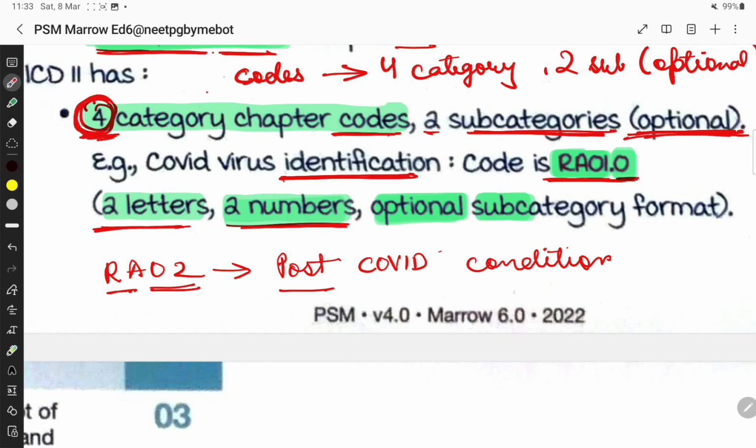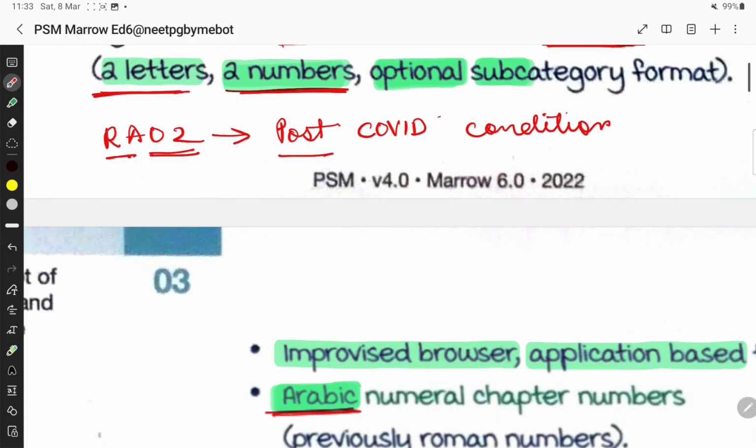For COVID virus identification the code is RA01.0, where RA is 2 letters and 01 is 2 numbers, that is 2 plus 2, a 4 category chapter code, and then we have a subcategory which is optional. For post-COVID condition, the code is RA02.